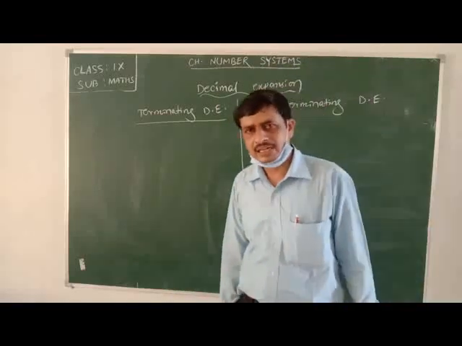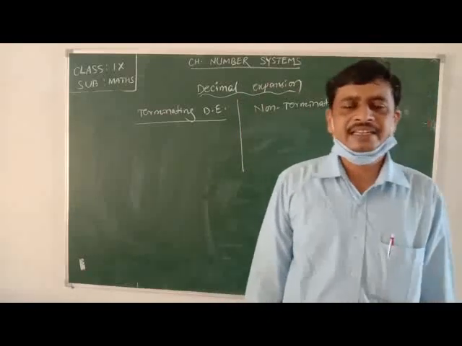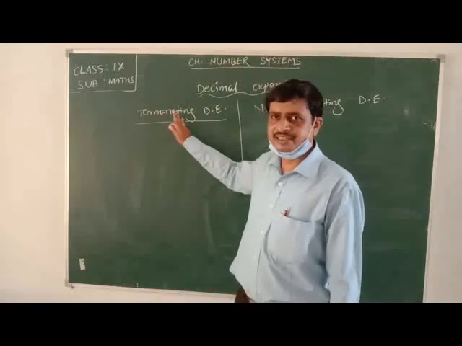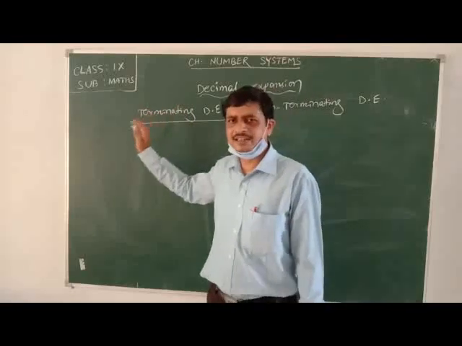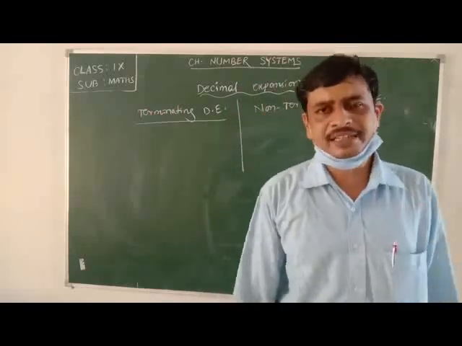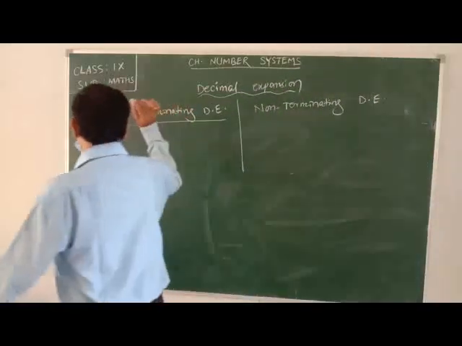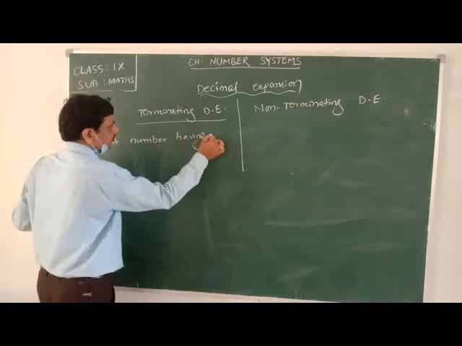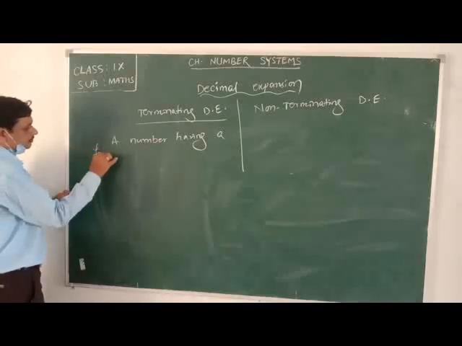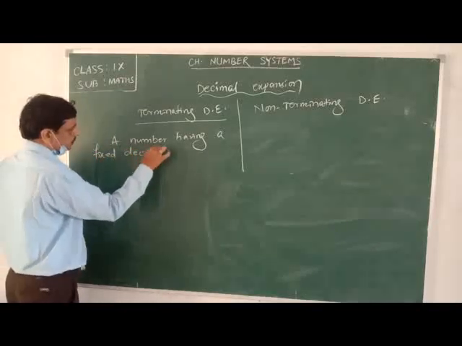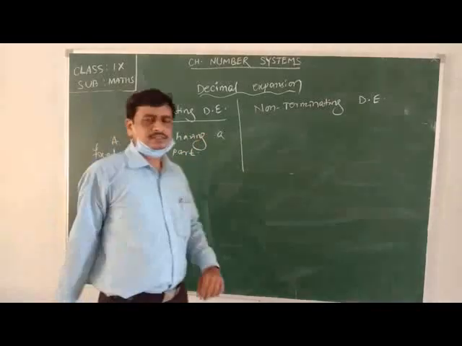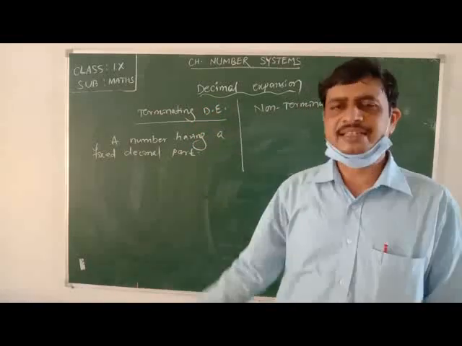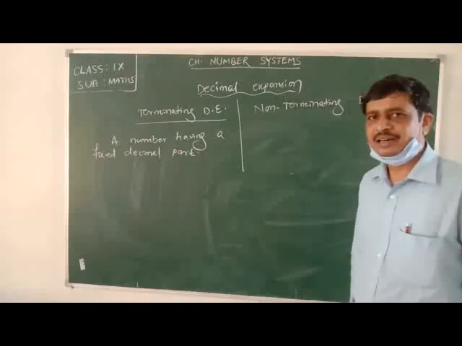If a number contains a fixed number of places in its decimal part, then that number is said to be a terminating number, or the expansion of that number is said to be a terminating decimal expansion.